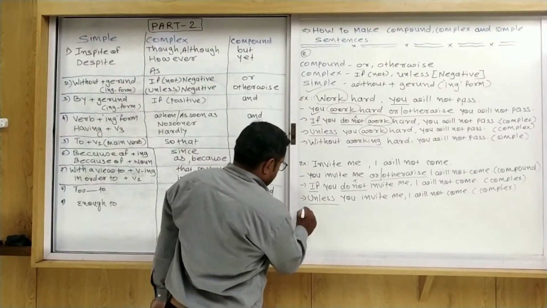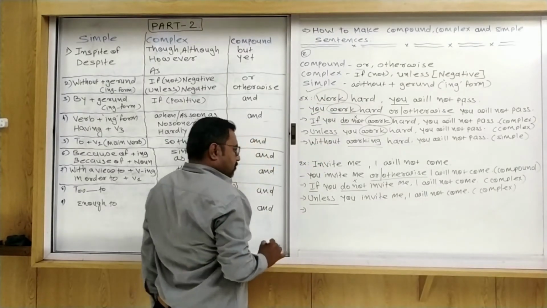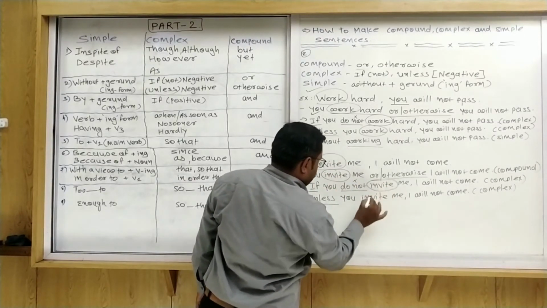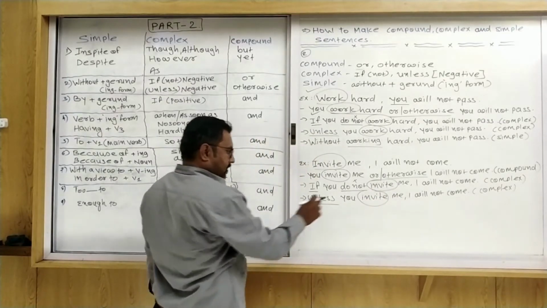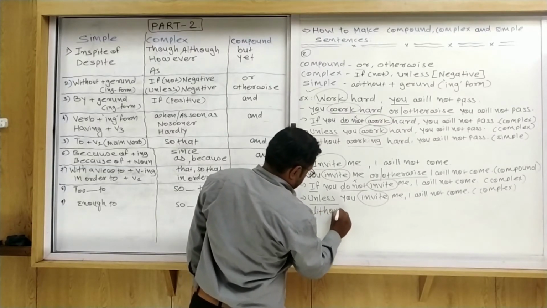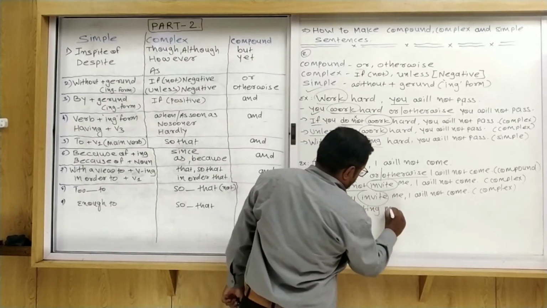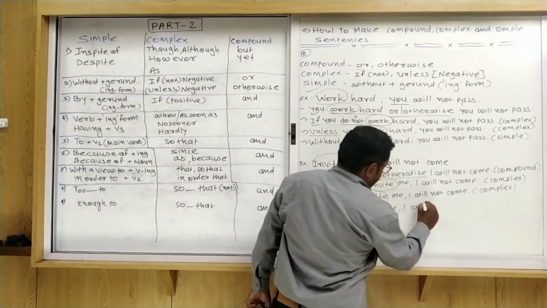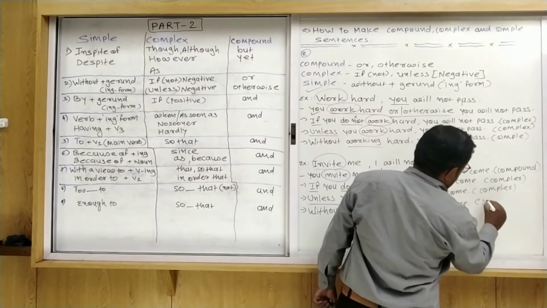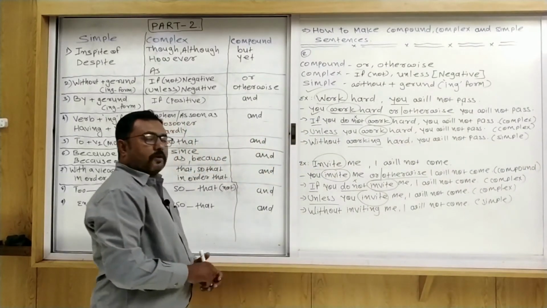Okay, next one. Now we try to make a simple sentence using without plus gerund. So what is the verb here? Invite. Subject, verb. So first of all I use without inviting me, I will not come. That is a simple sentence.